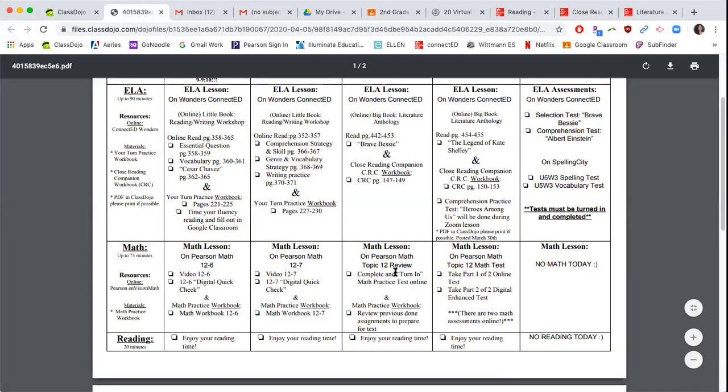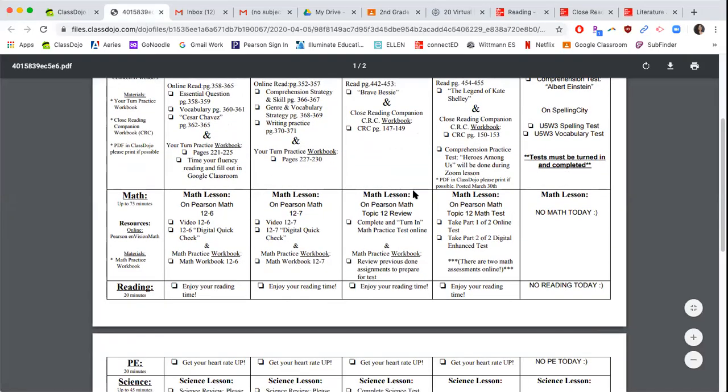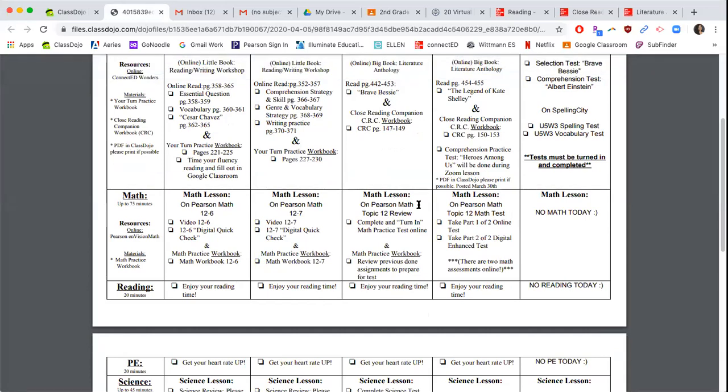The next thing you are going to be doing for today is going to be your Math Topic 12 review, okay? You need to review all of your workbook pages because tomorrow is going to be your test. There's going to be 2 math assessments online tomorrow, so make sure you guys are doing the practice test online. If you guys have any questions, please let us know.